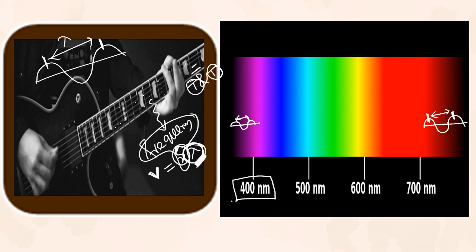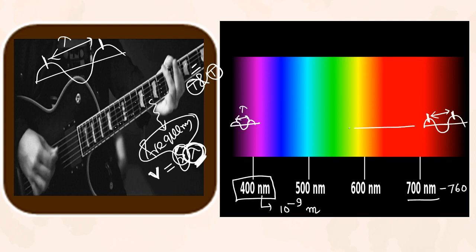This distance is 400 nanometer. Nanometer, you know, 1 nanometer means 10 to the power minus 9 meter. Nanometer is a smaller unit of length. For red light, this distance is maximum, 700 to 760 nanometer it can be, approximately. Clear? So different color means different wavelength.